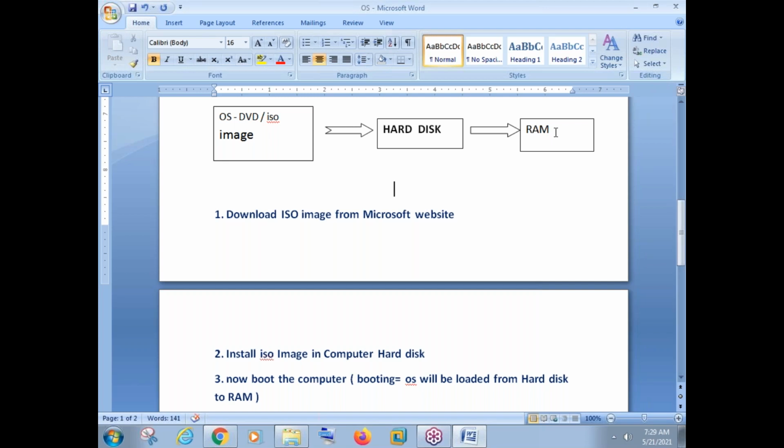Now, can you tell me please how to check the memory and CPU performance in our computer? Again, this is a very simple interview question actually. They will ask you how to check the performance of the machine.